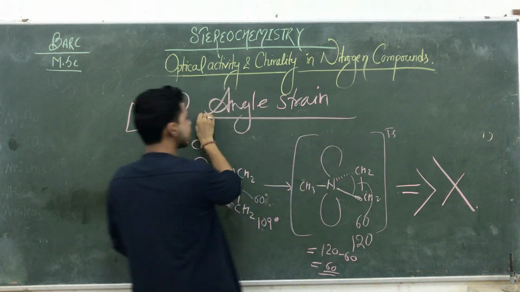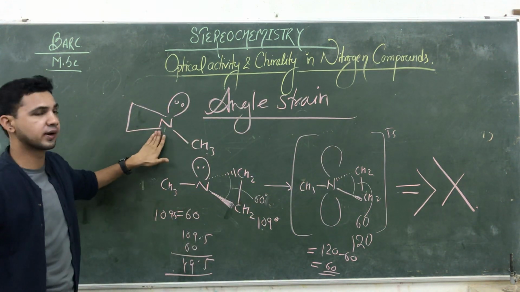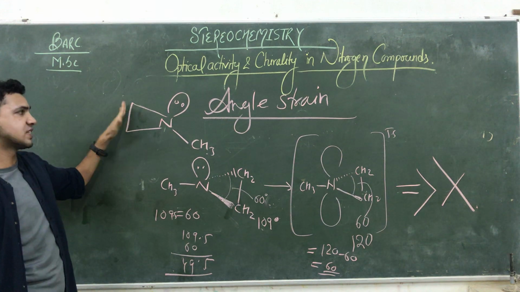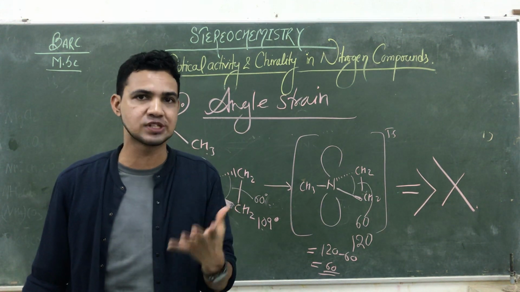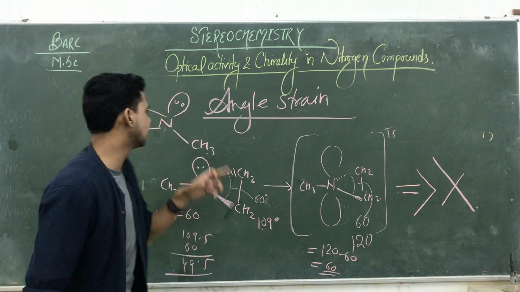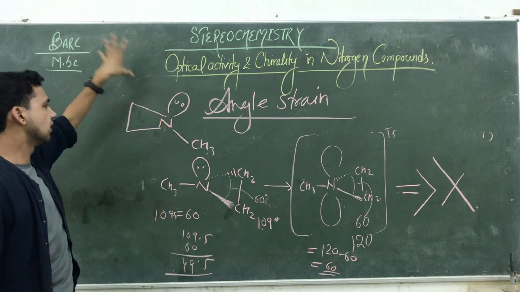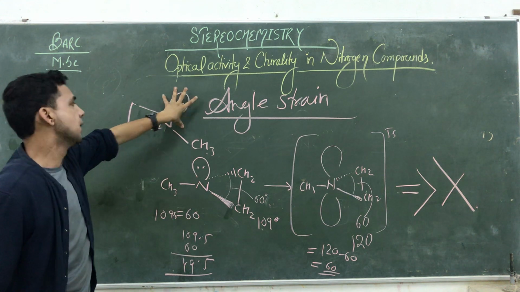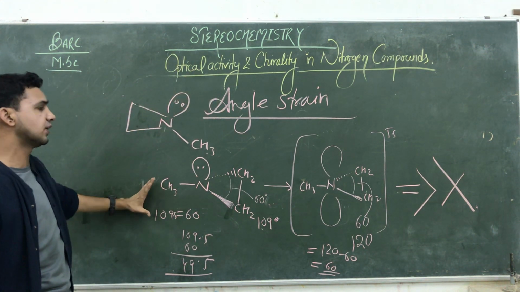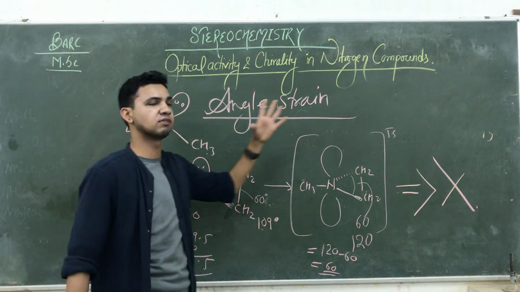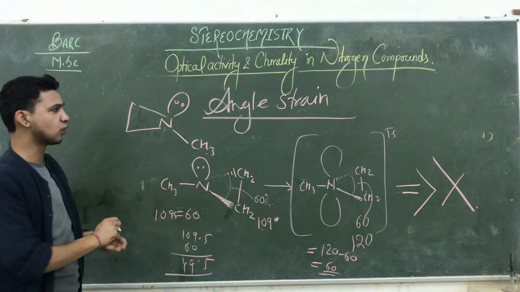So in case of the cyclic compounds, अब यहाँ पे तो quaternaries है नहीं. Okay, और इससे पहले मैंने बोला था nitrogen is available in its quaternary state, so it's optically inactive. But here the nitrogen is available in its normal form. Lone pair is here, but due to the angle strain inside the ring, it is not able to show such kind of flipping. तो यहाँ पे flipping होना possible नहीं है.